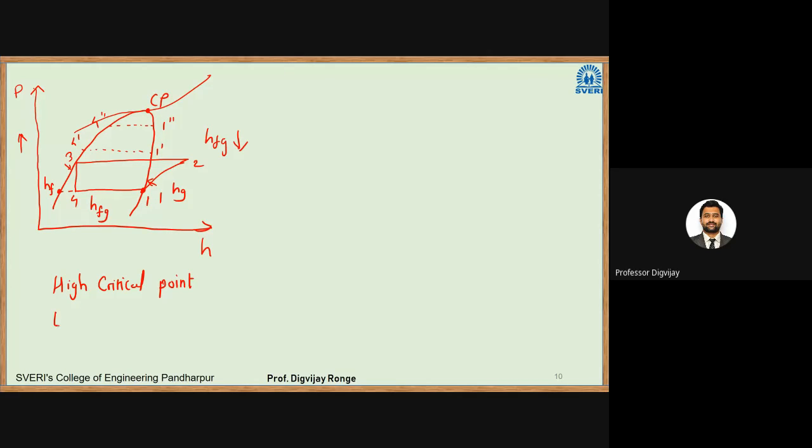Second thing is low freezing point. It is very logical that the refrigerant should not solidify. If it solidifies, it will obstruct the flow inside the circuit. Because of that, the whole circuit can fail if it solidifies. That is why it should have a low freezing point. Even if you are using an application at, suppose, minus 30 degrees Celsius, the refrigerant freezing point should be around minus 60 degrees Celsius. That means at minus 30, it will still remain a liquid.